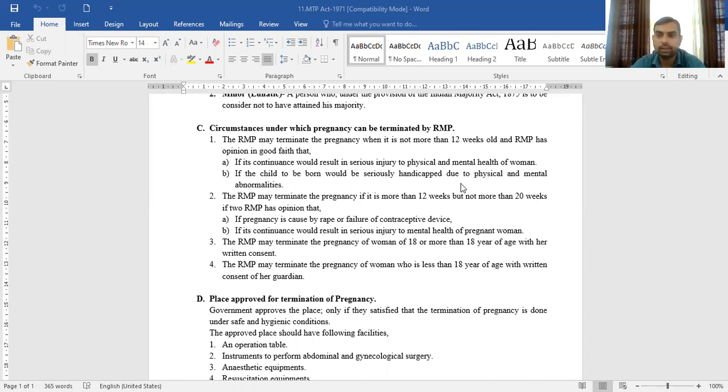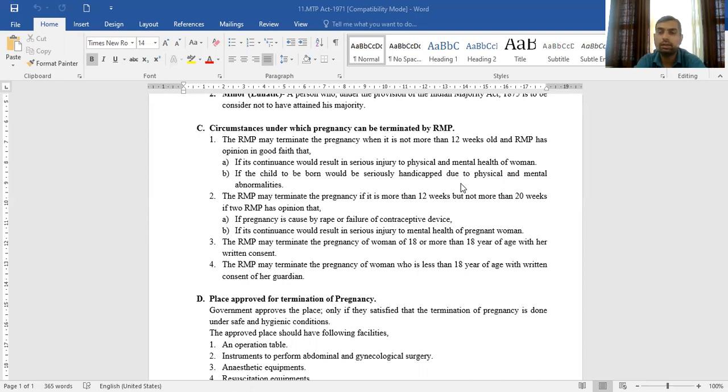Then the second condition is when the pregnancy is more than 12 weeks old. In the first condition, the pregnancy was less than 12 weeks, and in the second condition, the pregnancy is more than 12 weeks and less than 20 weeks. Means now the pregnancy is in between 12 weeks and 20 weeks.